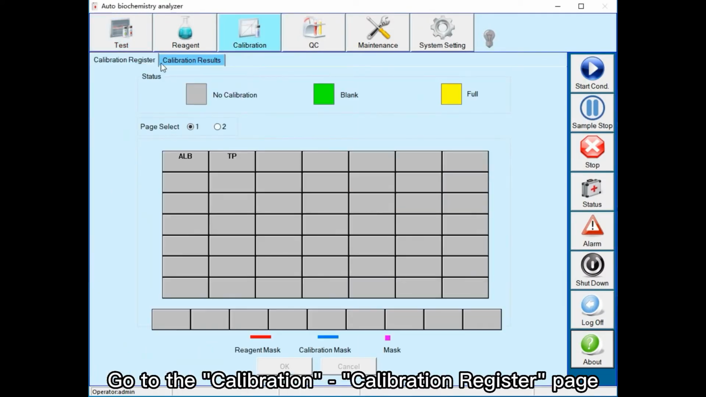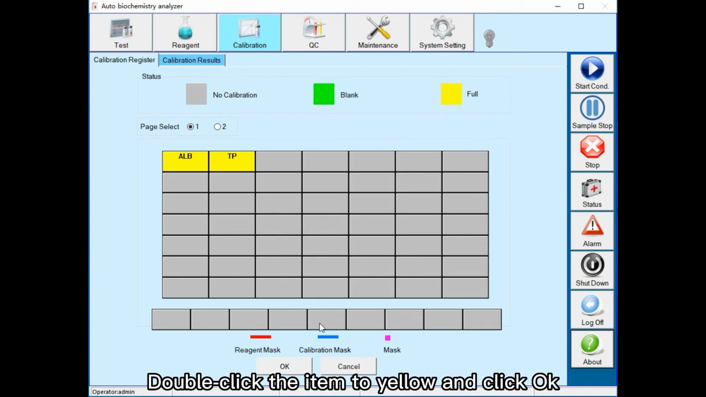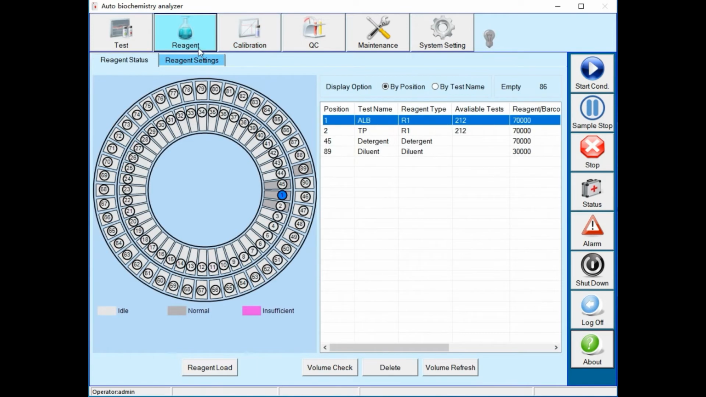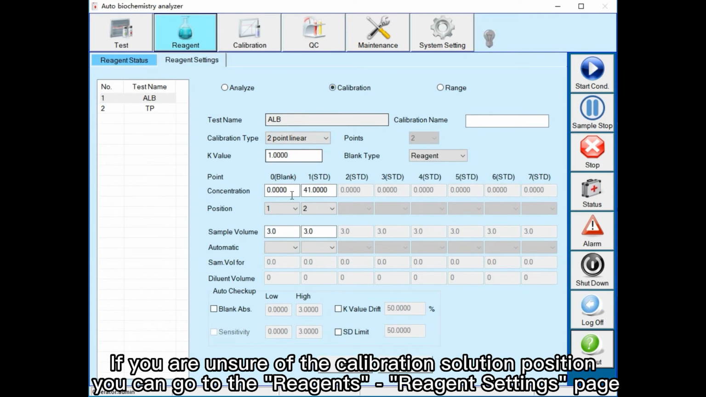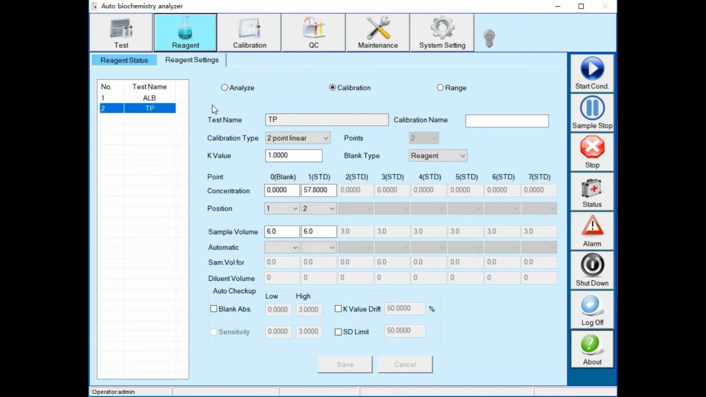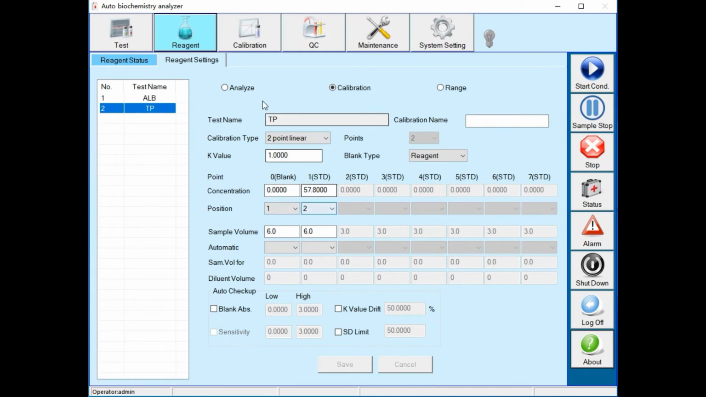Go to the Calibration Register page. Double-click the item to yellow and click OK. If you are unsure of the calibration solution position, select the item, view the location on the project calibration page.